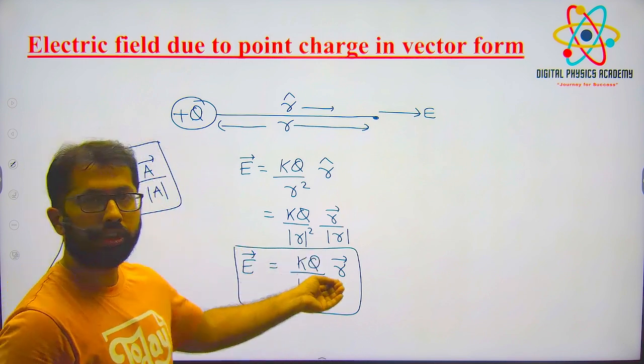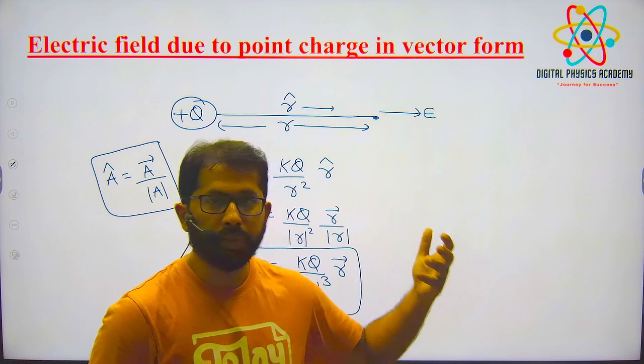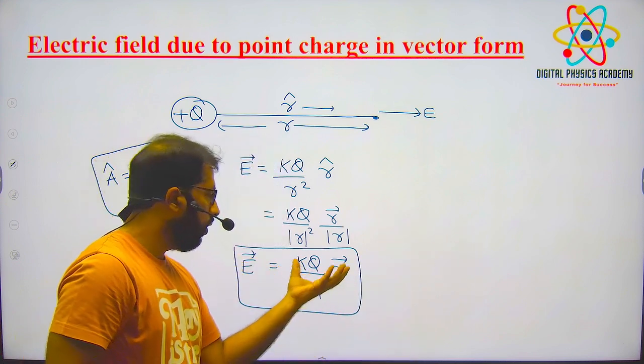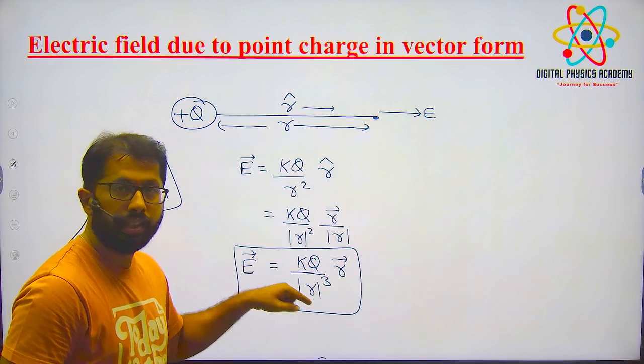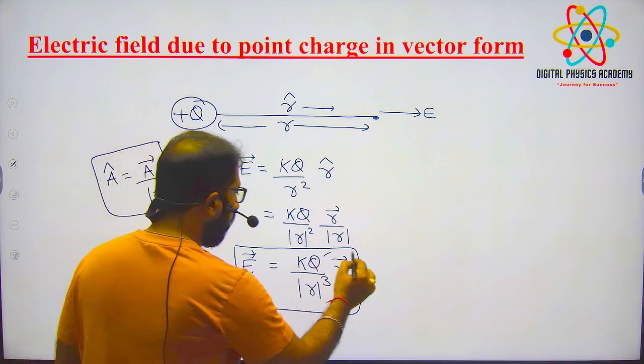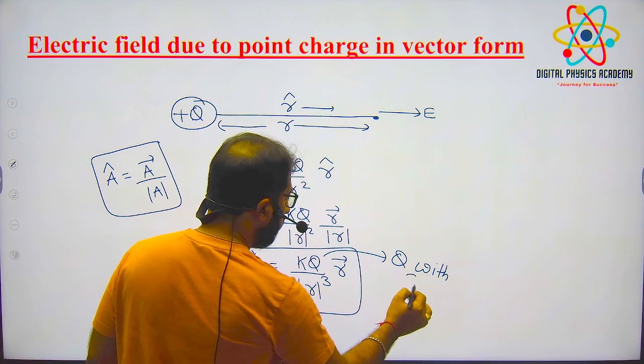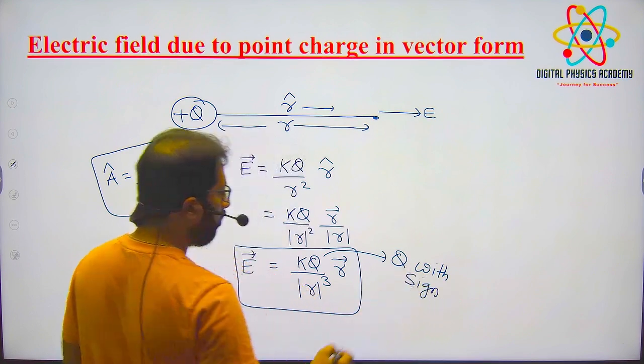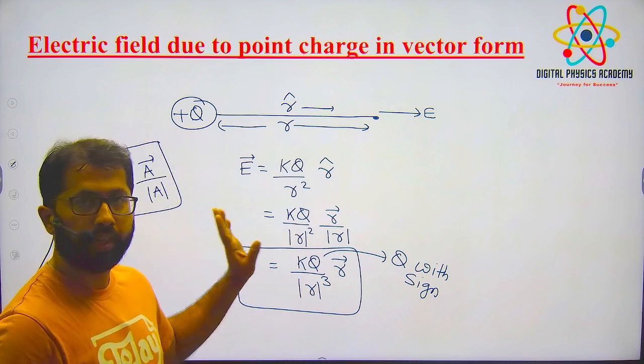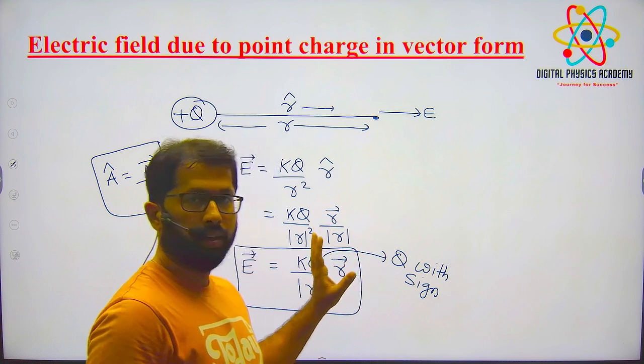This expression is vector form. So in questions, they'll give in terms of i cap, j cap, k cap. Like this, in vector form you can use this formula, and in this formula we should put q with sign. Suppose minus 5, then we have to put minus 5 here. Plus 5 means plus 5 only. We get vector form.